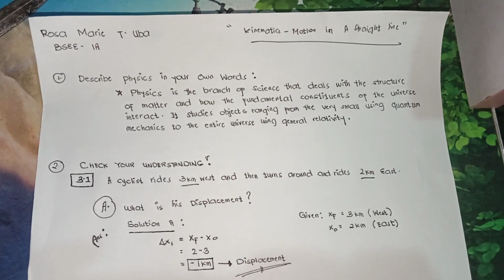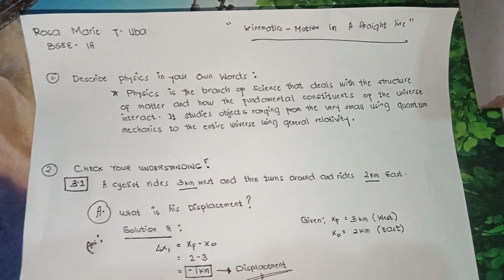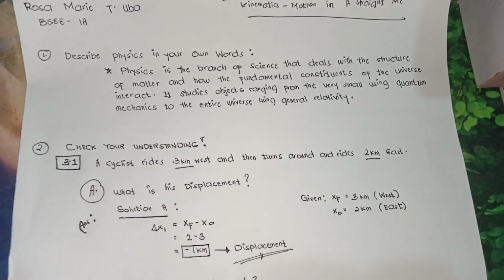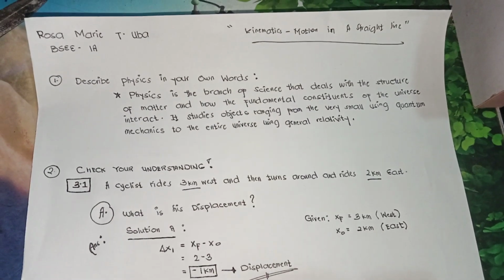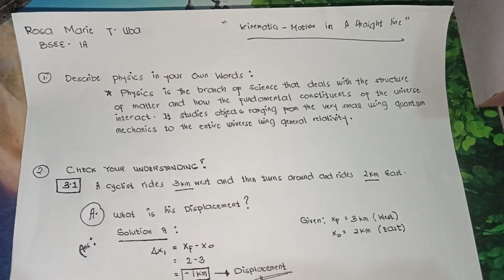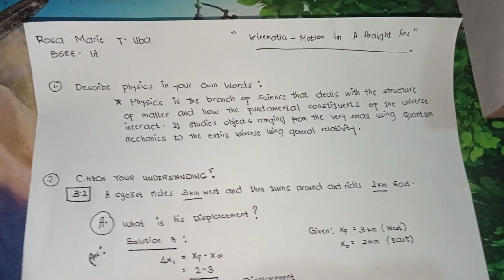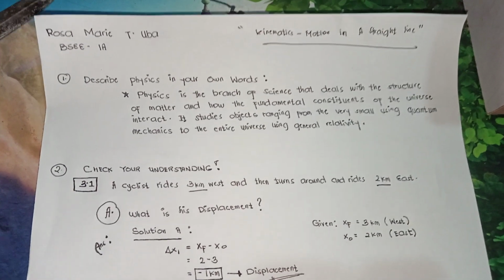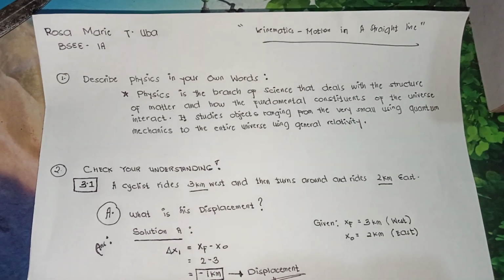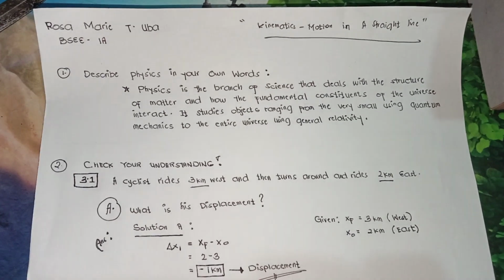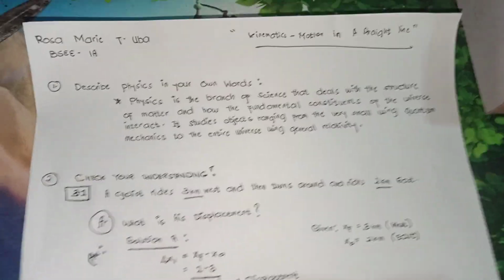So in this topic, we talk about kinematics: motion in a straight line. First is describe physics in your own words. For me, physics is the branch of science that deals with the structures of matter and how the fundamental constituents of the universe interact. It studies objects ranging from the very small using quantum mechanics to the entire universe using general relativity.